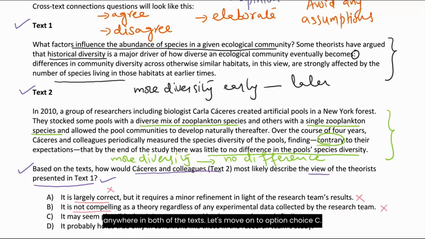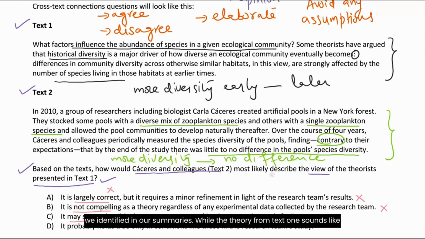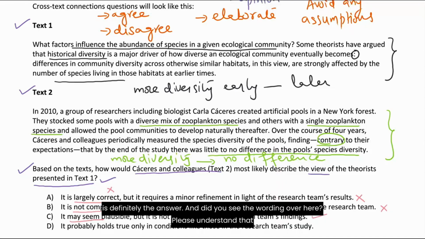Let's move on to option choice C. It may seem plausible, but it is not supported by the research team's findings. Only choice C identifies the same disagreement that we identified in our summaries. While the theory from text 1 sounds like it makes sense, the experiment in text 2 showed a different result. Choice C is definitely the answer.